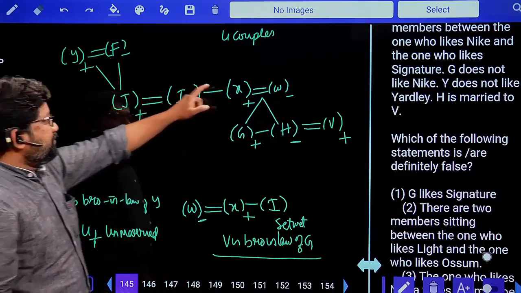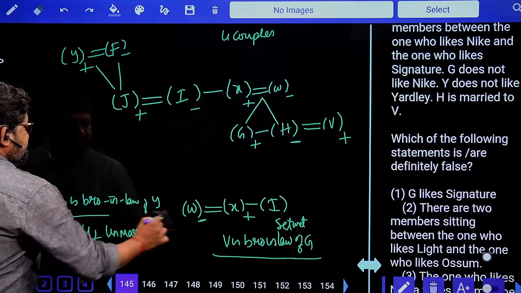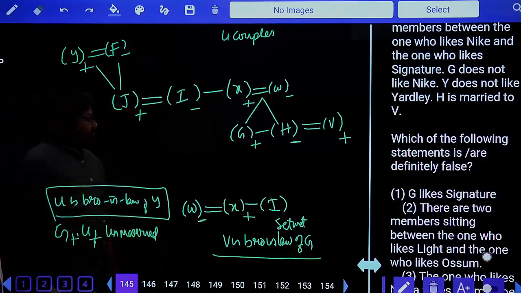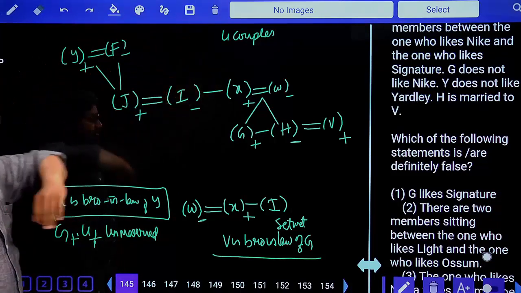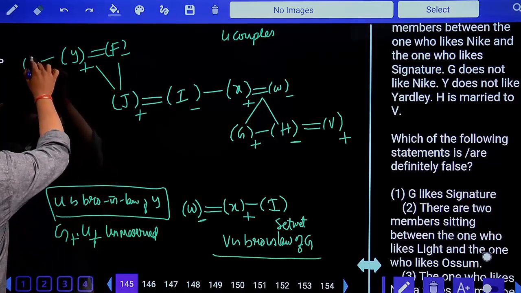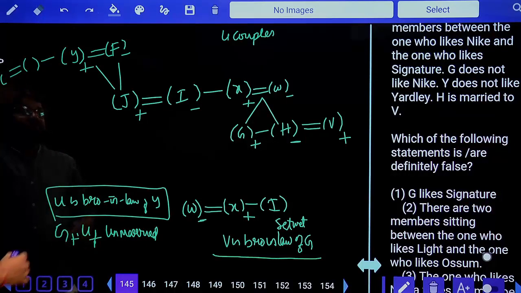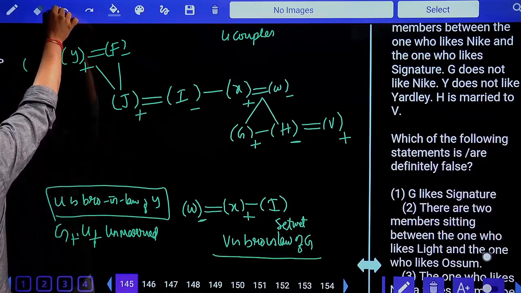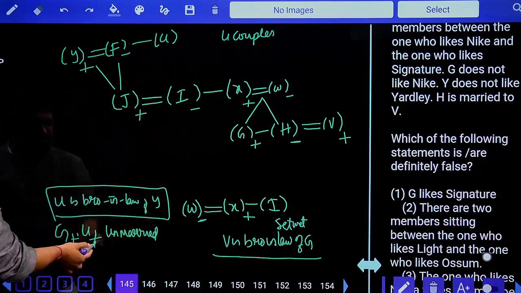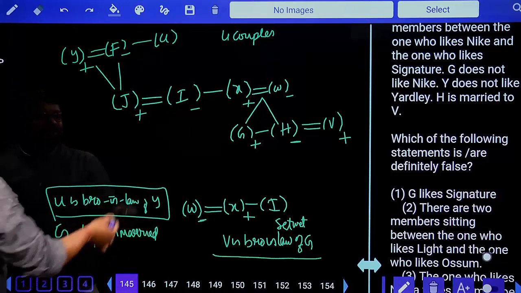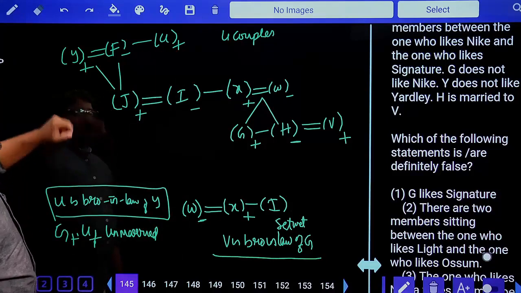1, 2, 3, 4, 5, 6, 7, 8, 9. There is only one person left out. Who is that one person? U is the brother-in-law of Y. So Y's brother-in-law may be wife's brother or sister's husband. If I take sister and then I take husband here, we are taking more persons. I'll get 11 people, but the question says there are only 10 members. So automatically this is U, and U's gender is male because he told clearly U is male and he is unmarried. Done? Yes. So how many couples total?